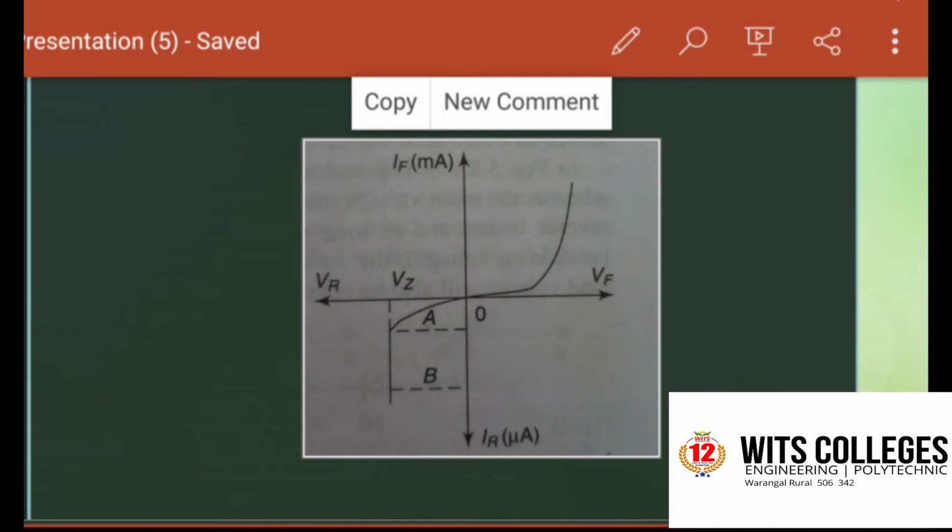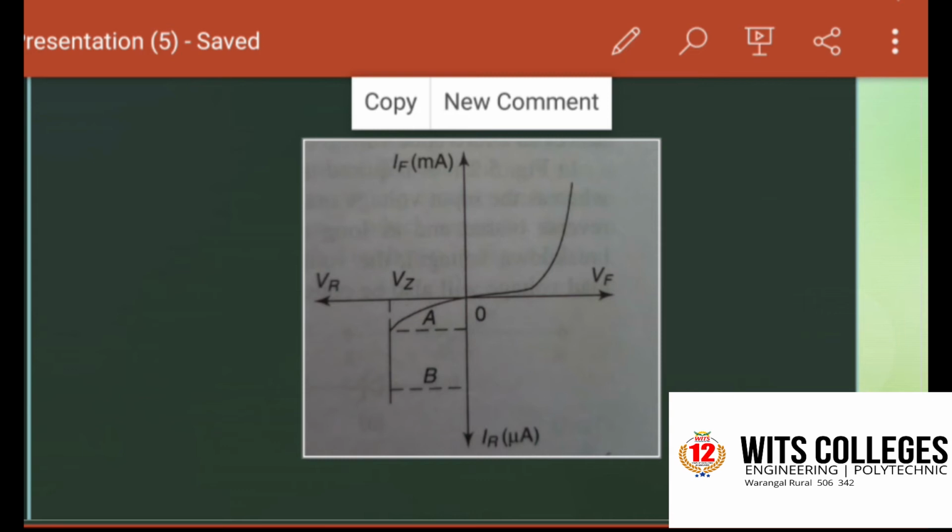So from the VI characteristics of Zener diode, the operation of Zener diode under forward bias condition is the same as an ordinary PN junction diode's forward bias characteristics. Whereas under reverse bias condition, breakdown of the junction occurs.